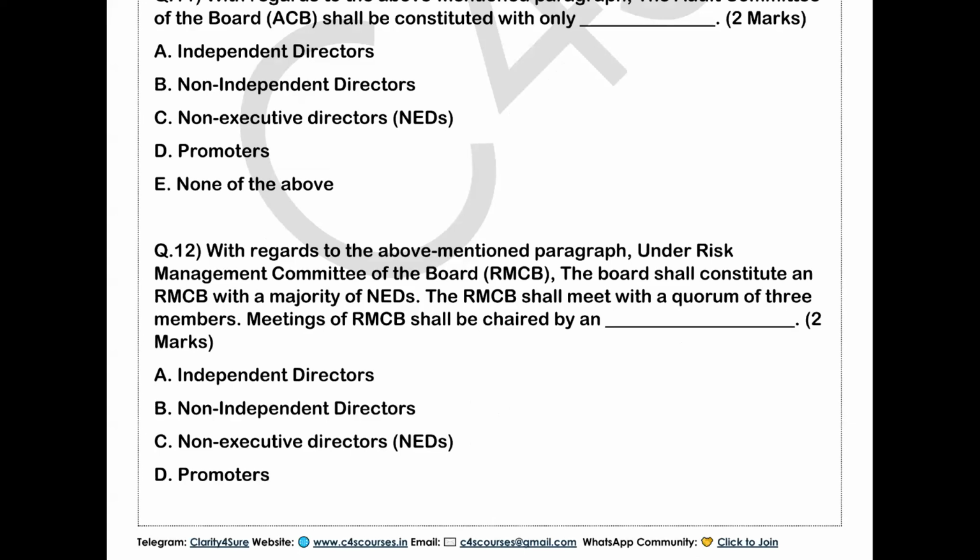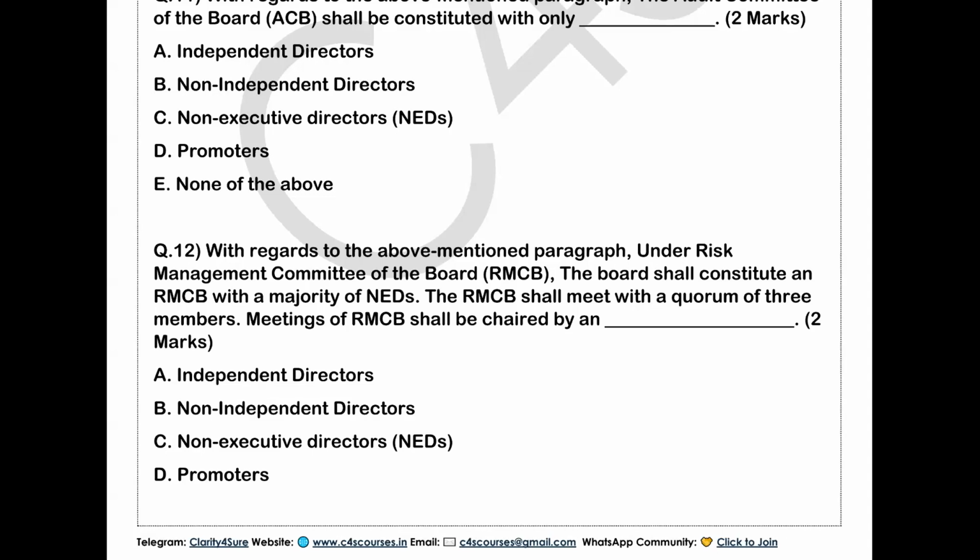Now, the 12th question is telling about the risk management committee of the board, that is RMCB. The board shall constitute an RMCB with a majority of NEDs. The RMCB shall meet with a quorum of 3 members. Meetings of RMCB shall be chaired by N dash marks. Okay, so you can answer it. It can be chaired by a person with requisite risk management expertise. So tell me what will be the answer for this question. What will be the answer for this question?